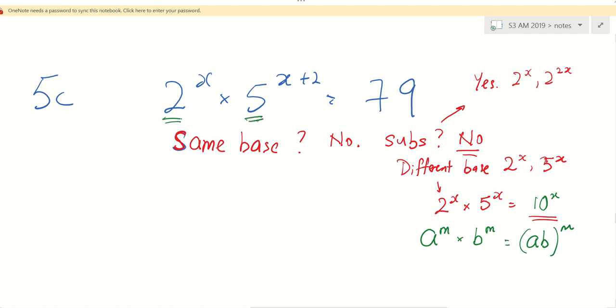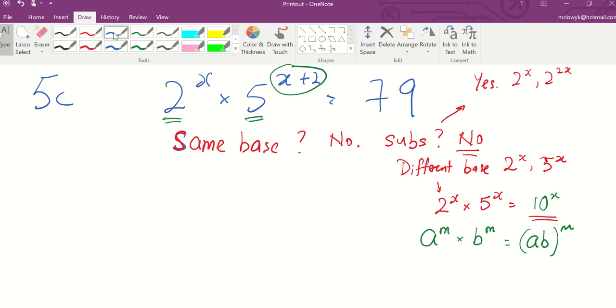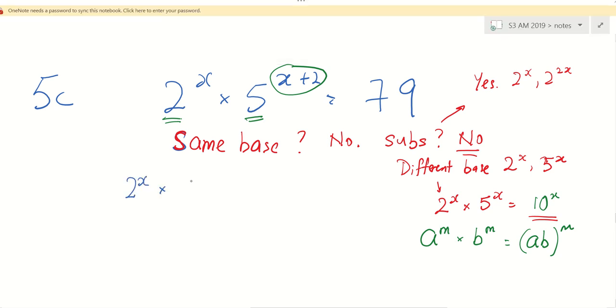This is 2, this is 5. I want to combine these two together. But before I do that, I got to split the x plus 2. So Dexter mentioned something about splitting. 2 to the power x times 5 to the power x times 5 squared. How do I split the x plus 2? Very good. And what Kun said is true as well. I cannot split the 79 into something base. So 2 to the power x times 5 to the power x is 10 to the power x.